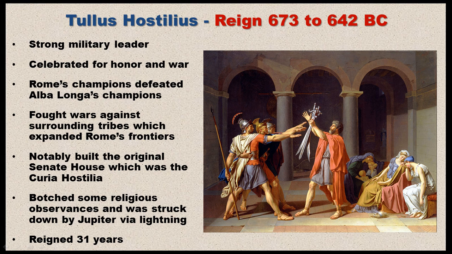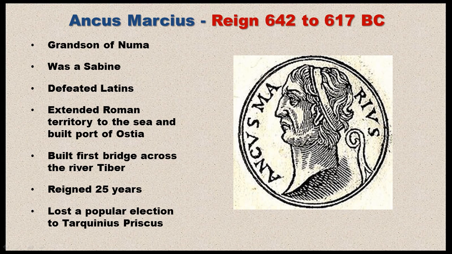Now, Tullus was involved in numerous wars against the surrounding tribes, and he defeated many of these cities through his skills as a strong military leader. And as a result of all these conquests, he nearly doubled the population of Rome. One thing that Tullus is associated with is building the first Senate house, and of course it bears his name. Later in life, Tullus decided to become religious. He was not as religious as Numa, but he decided to give it a try. Well, according to legend, he botched a religious rite, and as a result, Jupiter struck him down by lightning. And so that ended his reign of 31 years,